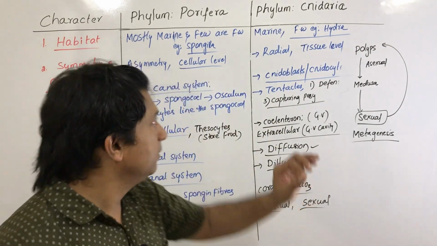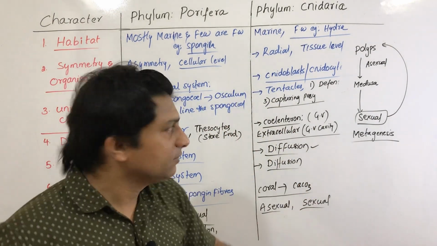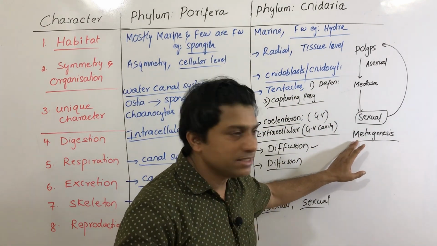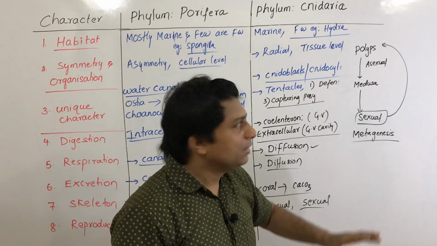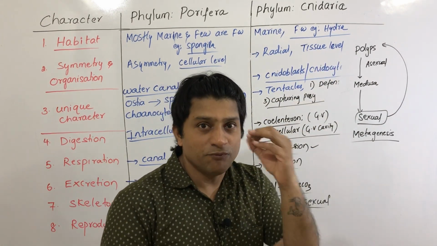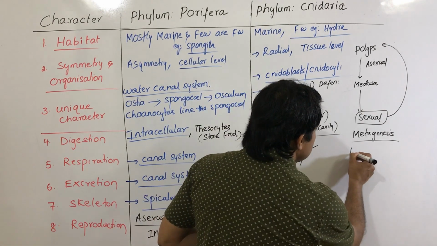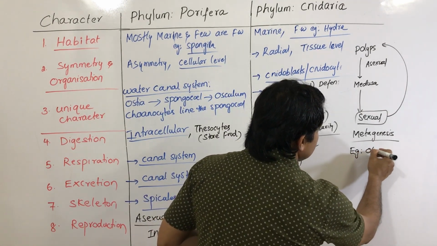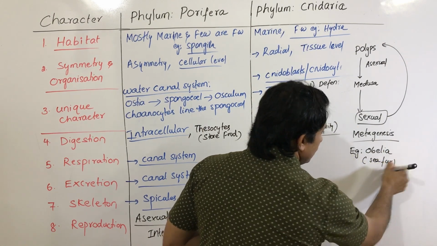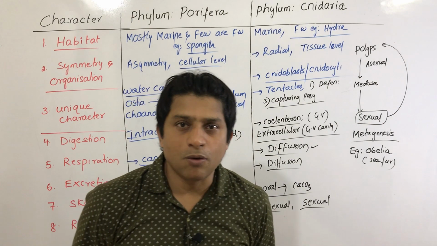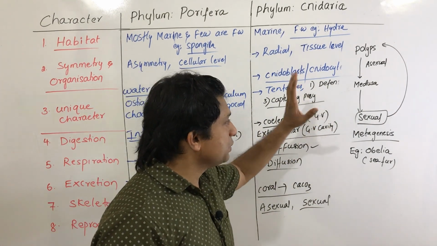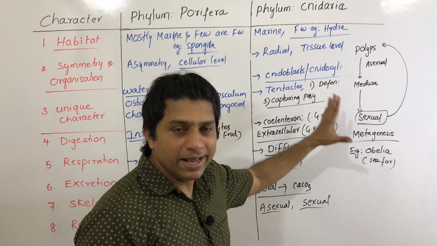Remember this character is exclusive for cnidarians, right? In some, the polyp and medusoid form alternate in the life history. Where do you find this? This is found in Obelia, which is commonly called sea fur. So this is a speciality in some cnidarians.